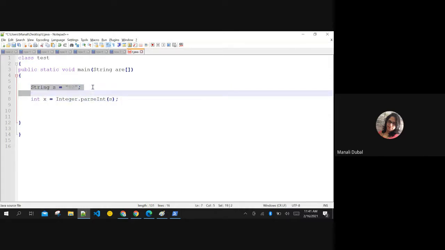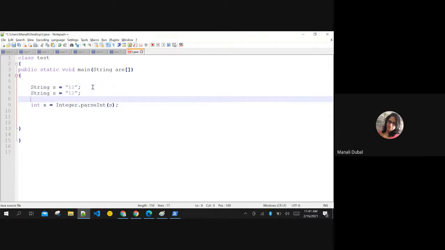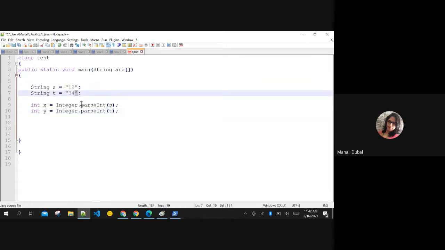I am getting one more string here, say for example 34. I want to mention this statement one more time. I want to convert T, this string, to a variable of type integer, and I want to store it in some variable Y. Now, both these strings are converted to integer. They are parsed to integer. Then let me show you the output of this. Then I'll show you one more problem with this method.